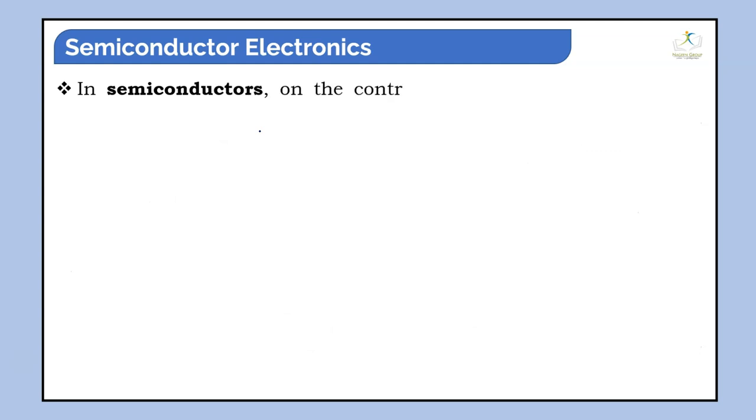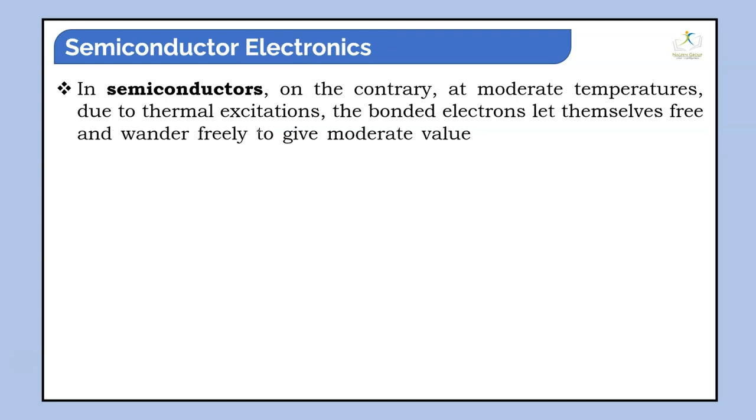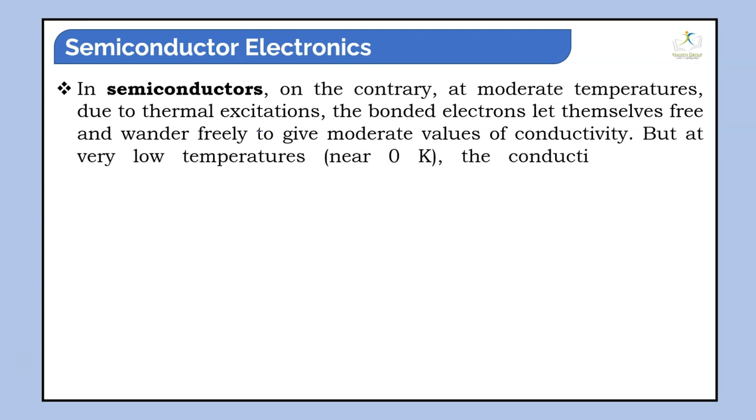In a semiconductor, on the contrary, at moderate temperatures, due to thermal excitation, the bound electrons free themselves and wander freely to give a moderate value of conductivity. But at very low temperature, near 0 Kelvin, the conductivity of semiconductors is 0.